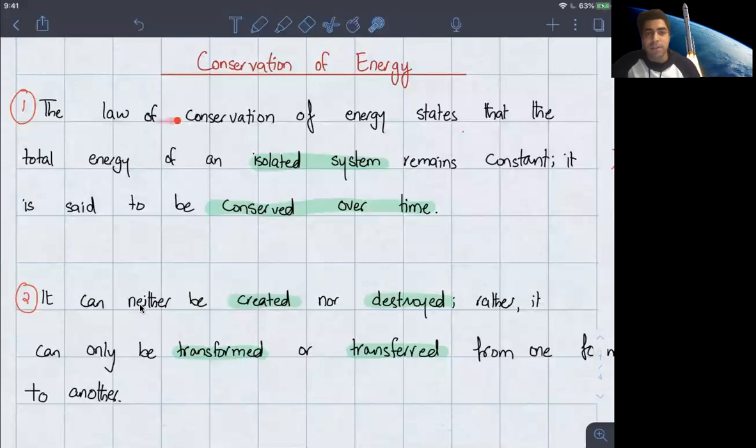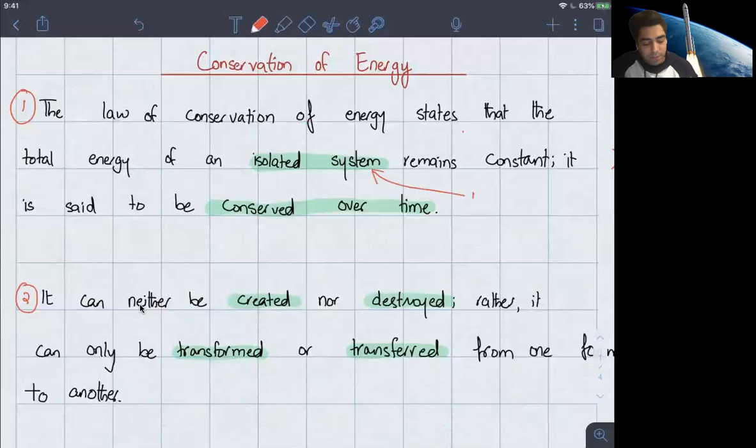So the law of conservation of energy states that the total energy of an isolated system remains constant, and it is said to be conserved over time. Now, the very first question that probably comes to your mind is, what do we mean by an isolated system? Because this is a demo lesson, we're not going to go too far into the details as to what that means, but we'll at least explain briefly what that refers to.